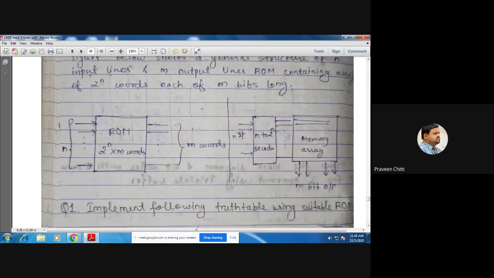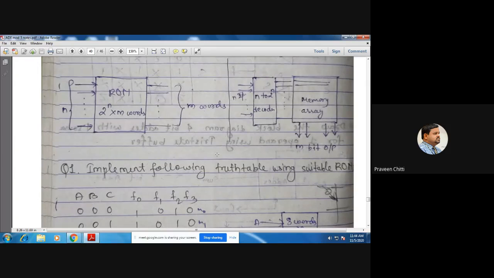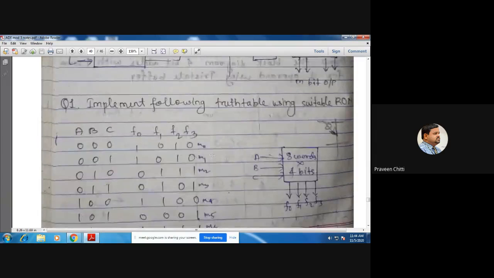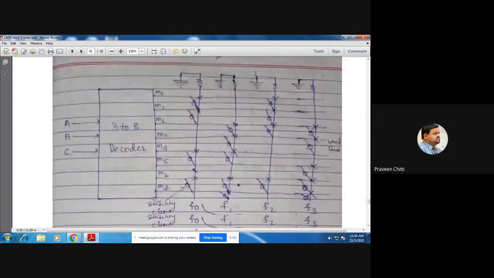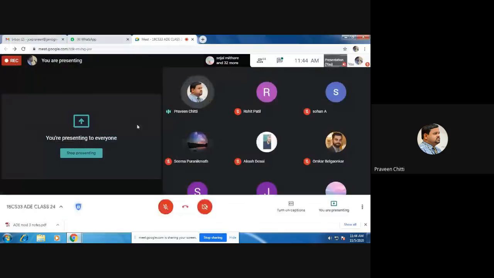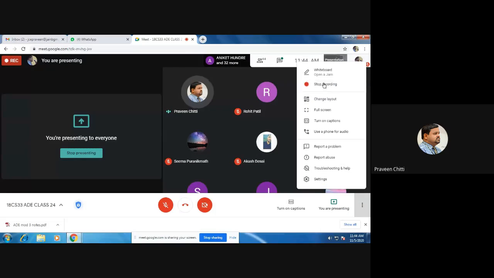So how exactly can this ROM be used to implement different functions? That's what we are going to study. We have seen multiplexer, decoder, encoder, and how they can be used to implement different functions. Now we are going to study how ROM, PLA and PAL can be used to implement different functions, right? So we'll stop here for the day. In the next class, we'll study the ROM implementation, as well as PLA and PAL implementation.